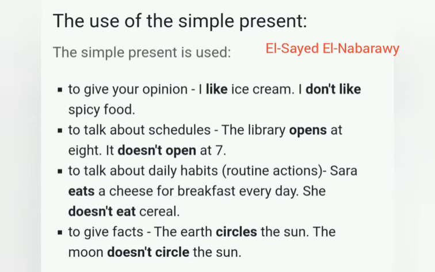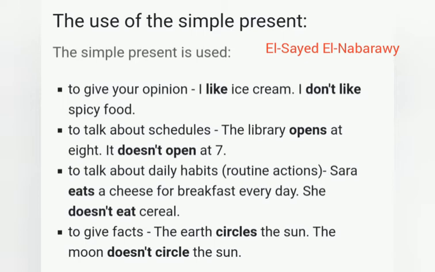With the uses, we use the present simple tense to give opinion. I like ice cream. I don't like spicy food. I like Al-Ahli. I don't like any other club. To talk about schedules or timetables, the library opens at 8. It doesn't open at 7.